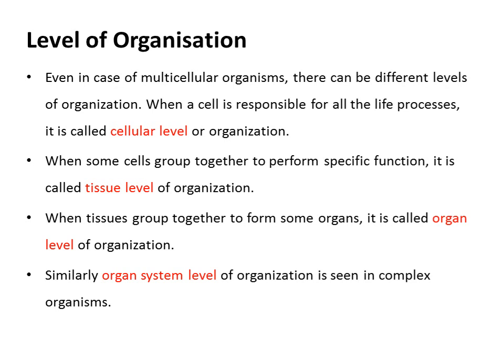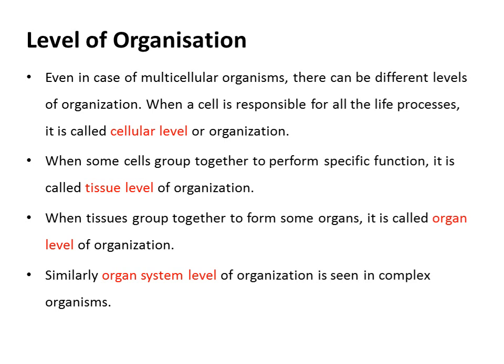Besides this cellular level of organization, organisms were also categorized by the tissue level of organization. Then if the tissues are grouped together, the organisms were classified on the basis of organ level of organization. And if the organ level is there, then a further advancement was in the form of organ system level of organization. And this organ system level of organization is mostly seen in complex multicellular organisms.